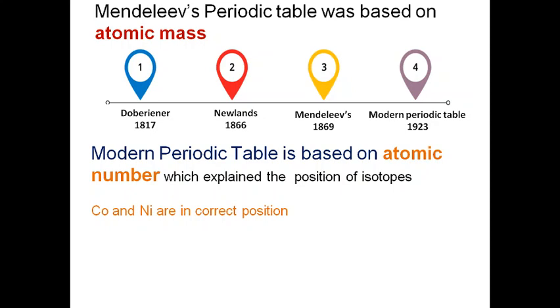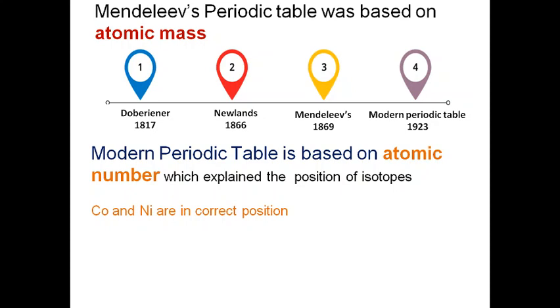For example, both the isotopes of chlorine, chlorine-35 and chlorine-37, have the same atomic number of 17, so both of them can be put at one place in the same group of the periodic table. The second major anomaly of Mendeleev's periodic table was the incorrect position of cobalt and nickel.